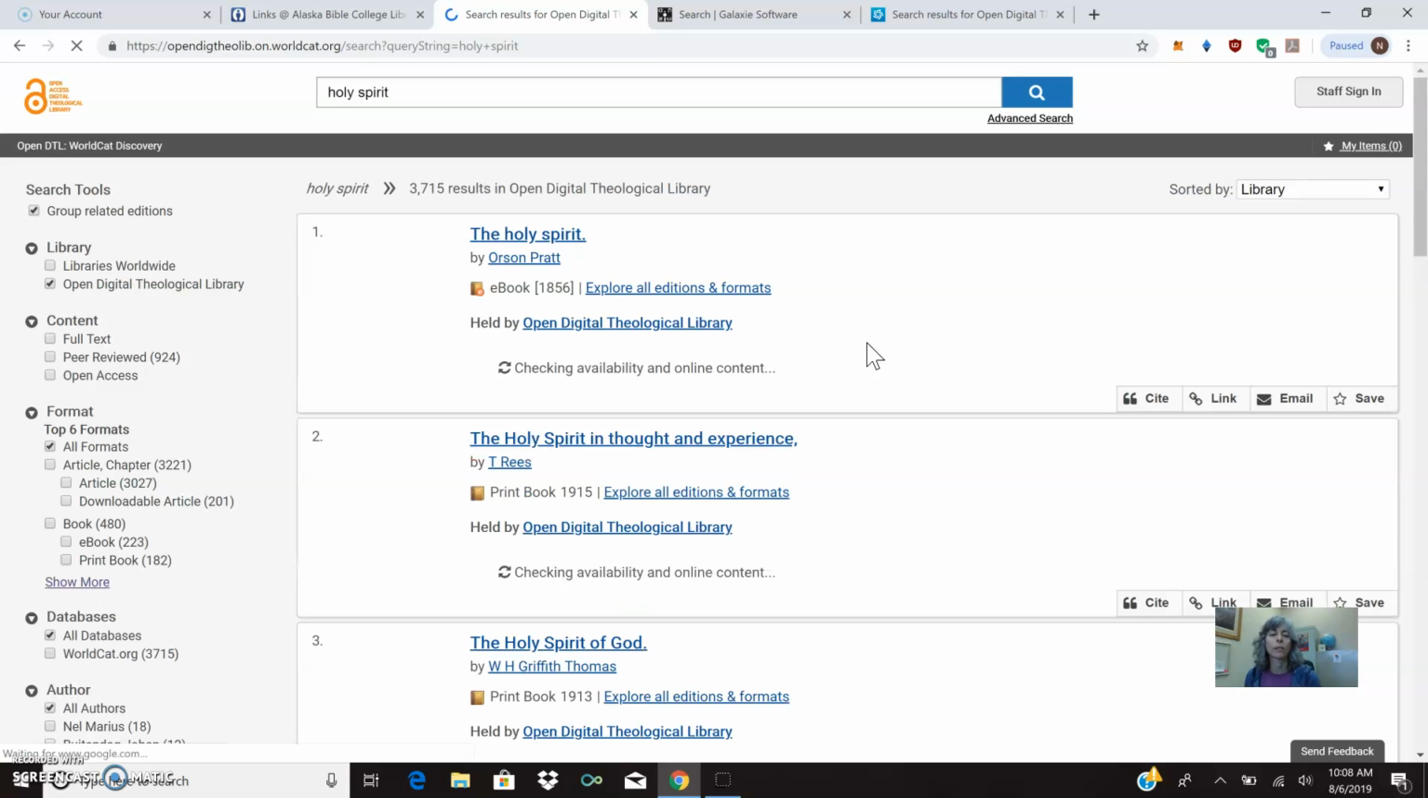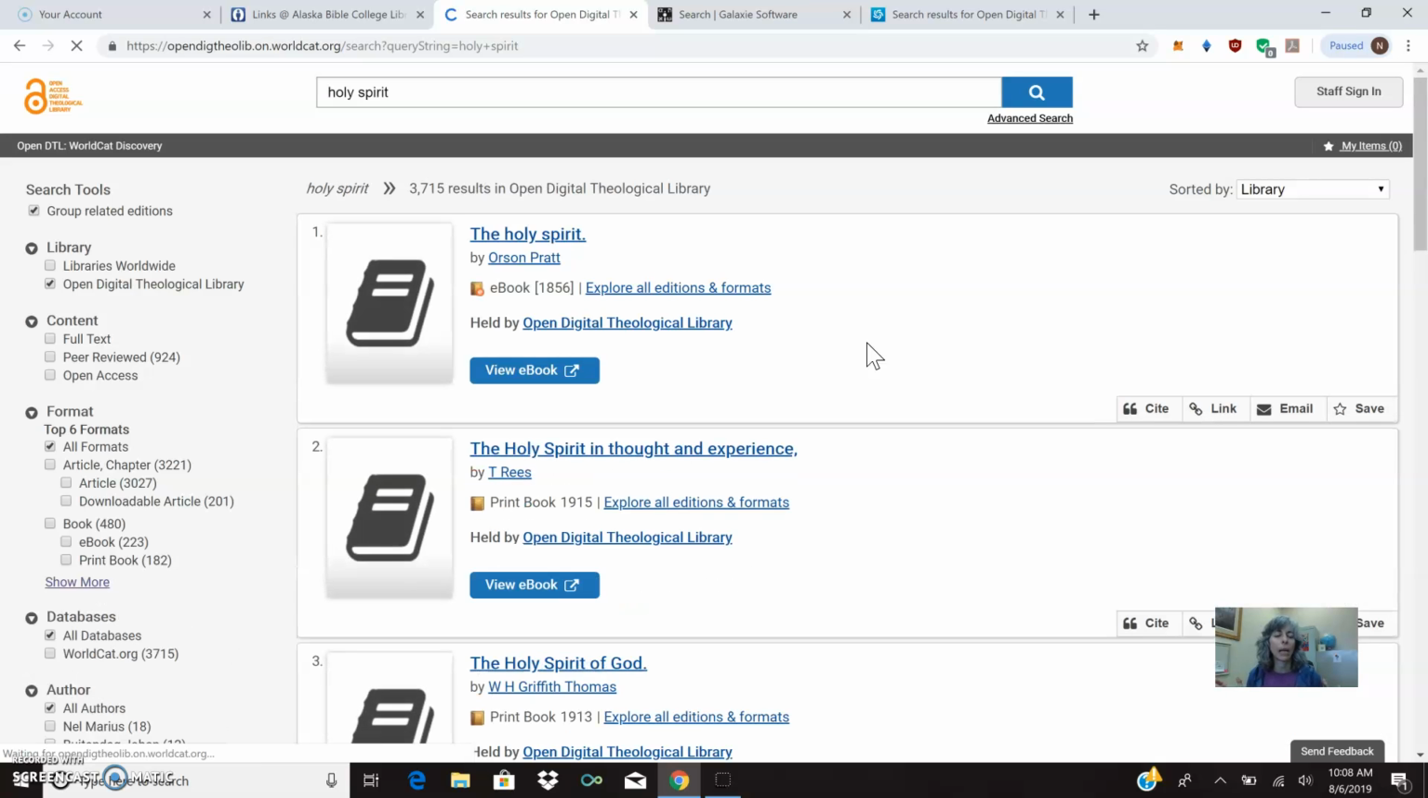So what this database is, libraries around the world have uploaded certain portions of their library to this website and made it available for free to everyone. So this has a lot of ebooks that are older that you don't have to worry about copyright. It also will have a lot of current research where professors have done their PhD dissertations or other research and published it here. So it can be a little overwhelming to weed through all the results.